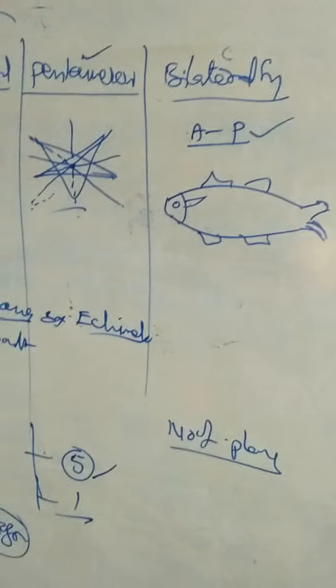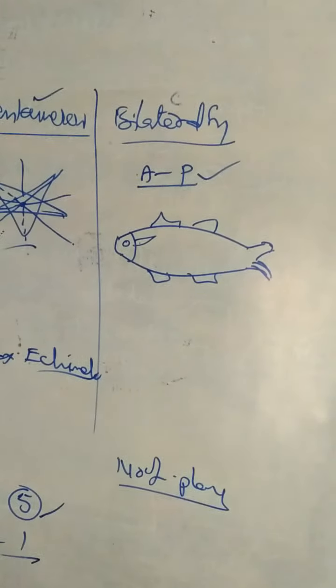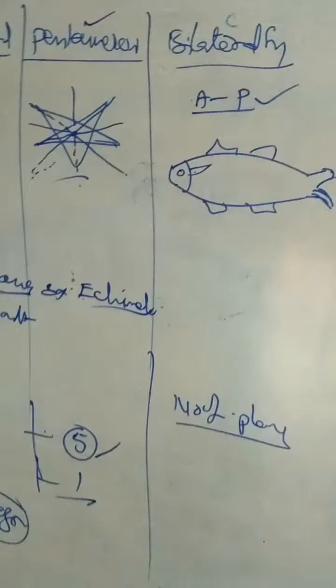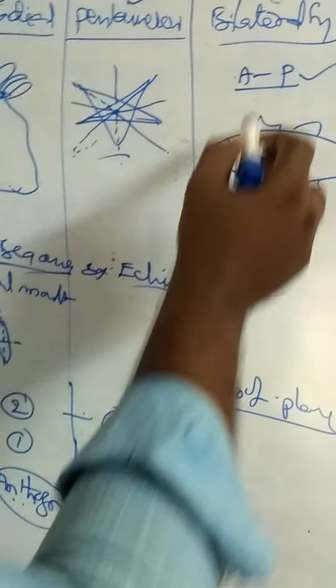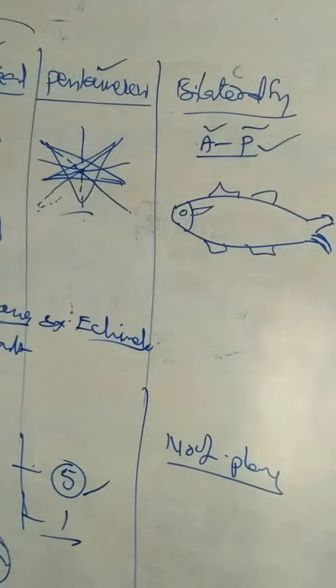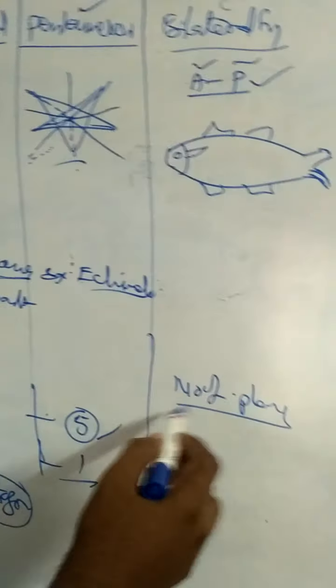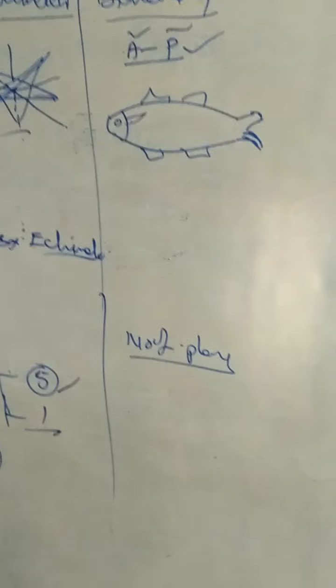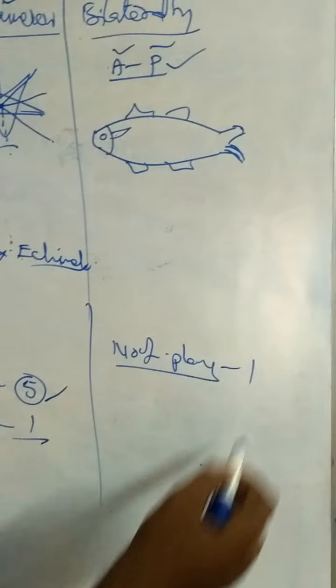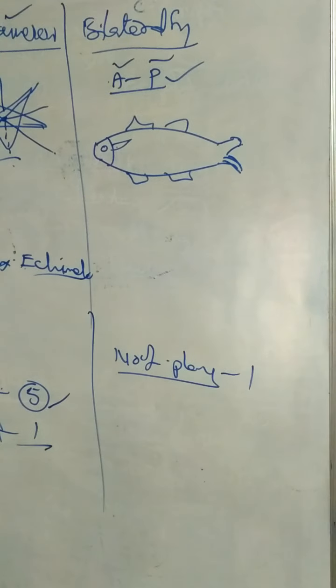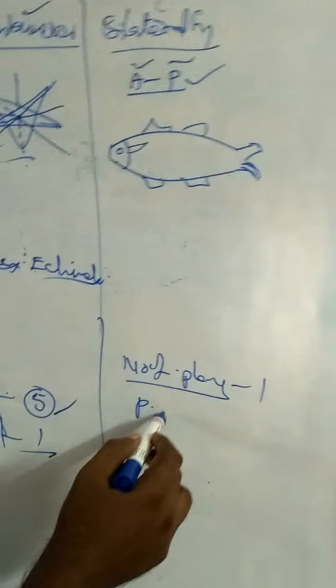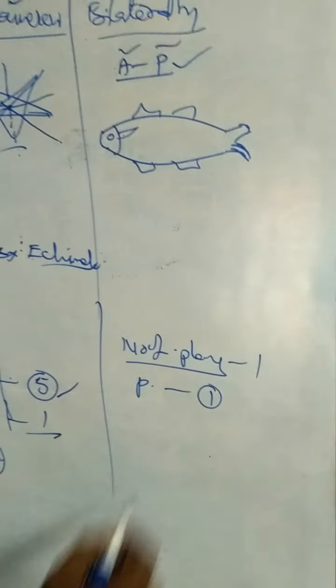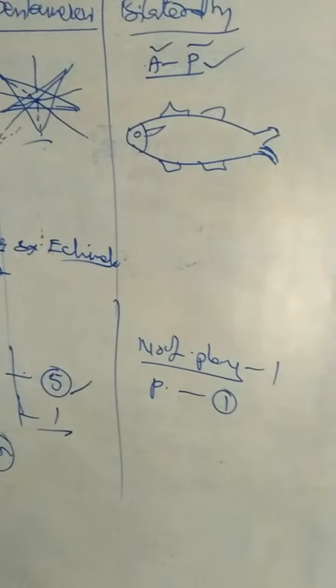This is a bilateral symmetrical triploblastic animal. It exhibits what type of symmetry? Bilateral symmetry. In bilateral symmetry, what is the principal axis? Antero-posterior axis. Number of planes in the antero-posterior axis: 1 plane. Number of principal axes is also 1, that is the antero-posterior axis.